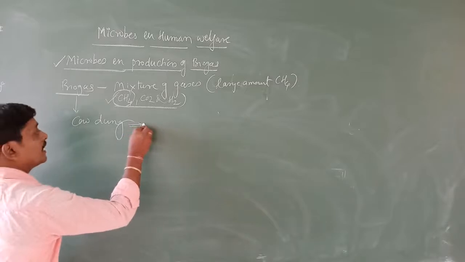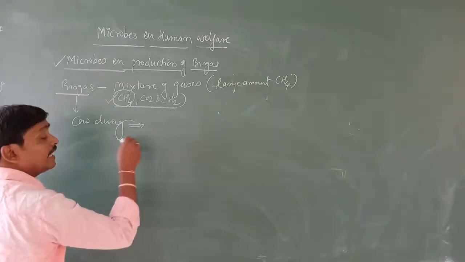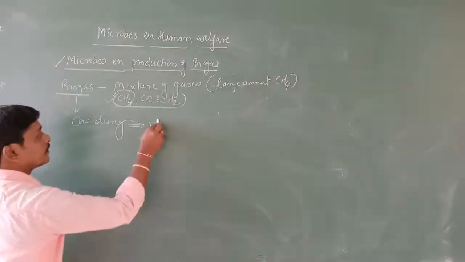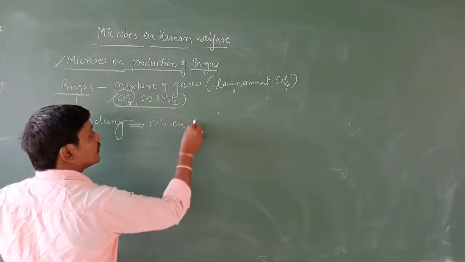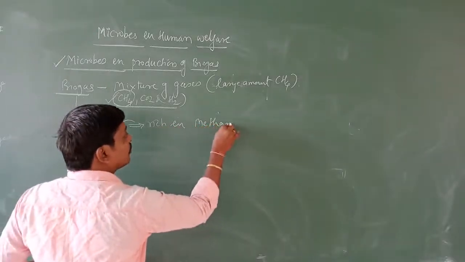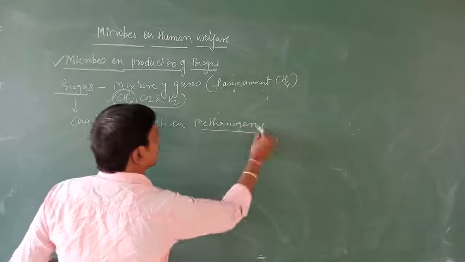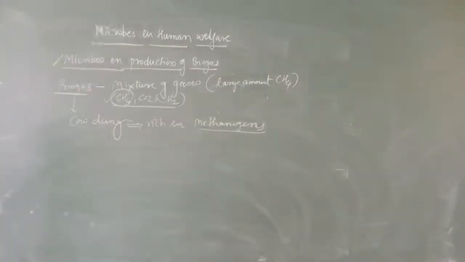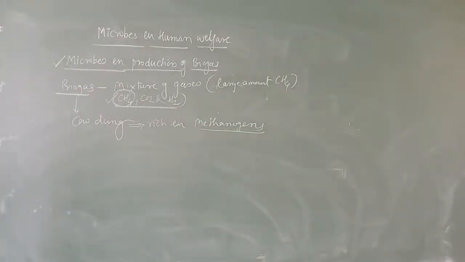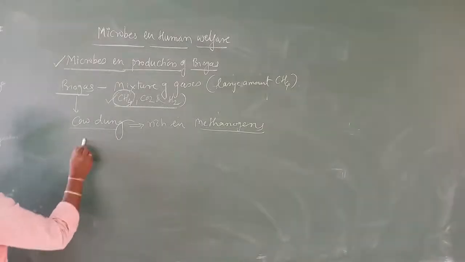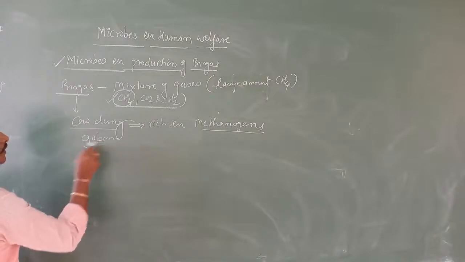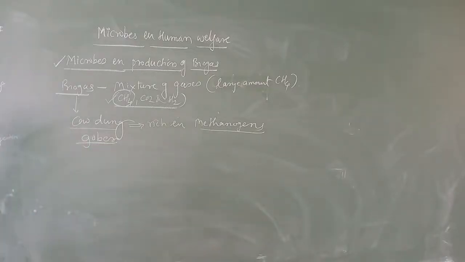This cow dung is rich in methanogens. Understood? And this cow dung is commonly called gobar.